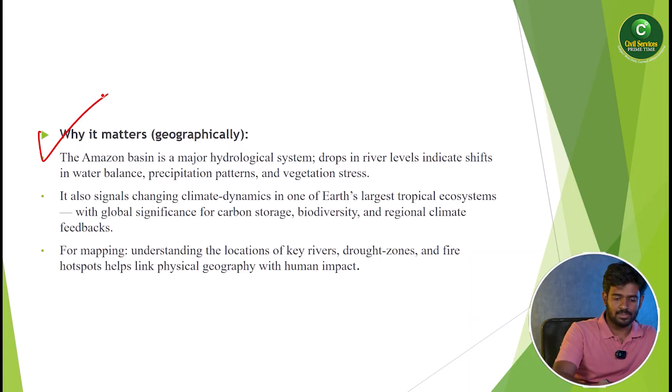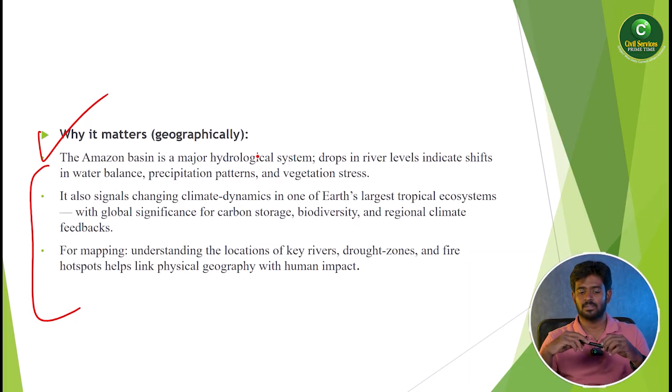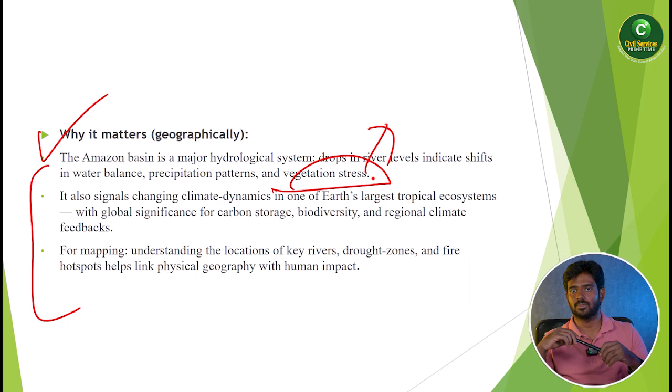So why it matters, that is very important. The Amazon basin is a major hydrological system. Just now we discussed that drops in river levels indicate shifts in water balance, precipitation patterns and vegetation stress. So what kind of vegetation stress is there again in Africa, South America? When we say Amazon river, everything comes to mind: the countries in South America, warm ocean current, cold ocean current, and what are the Amazonian communities there. Okay, so what kind of vegetation can you see there?